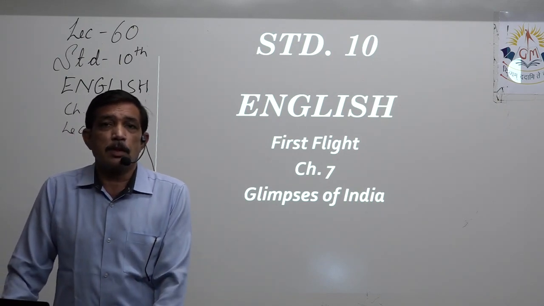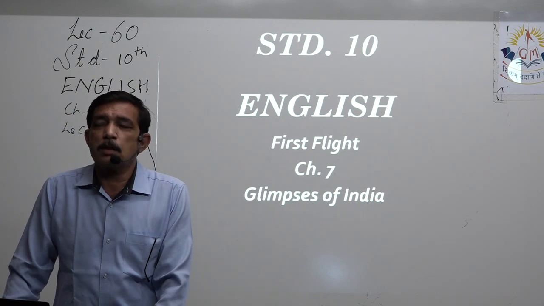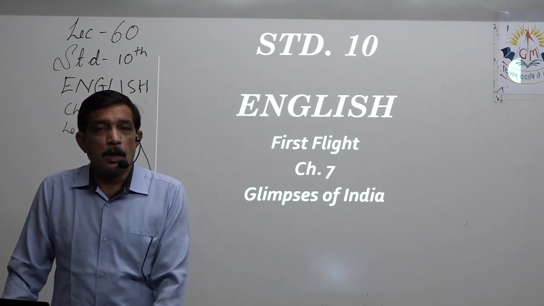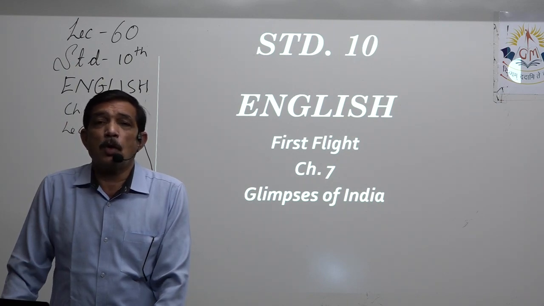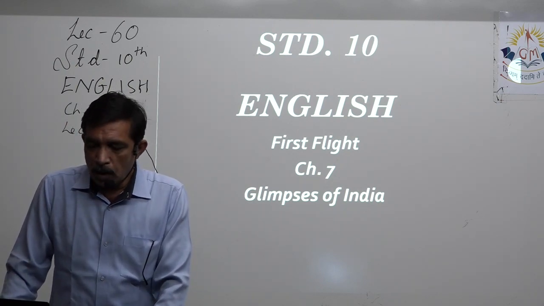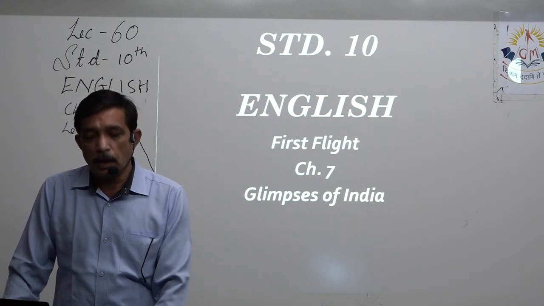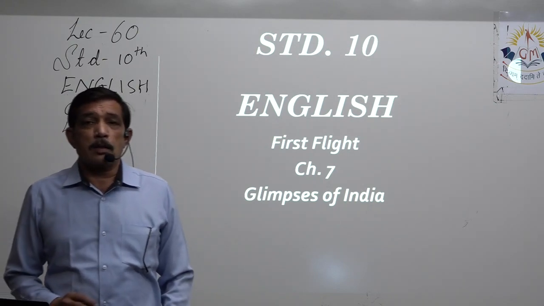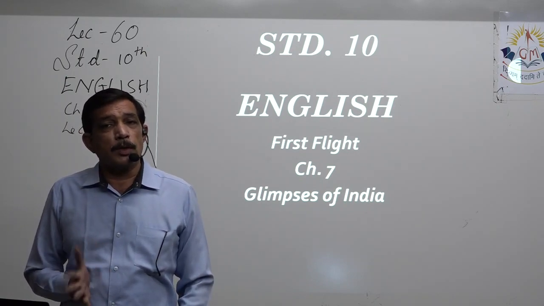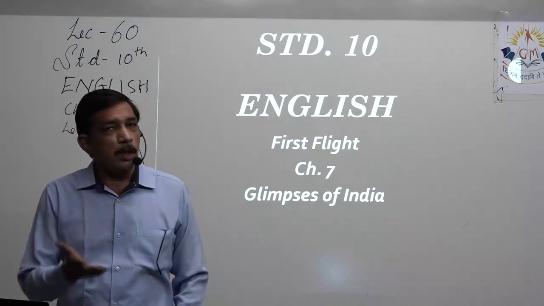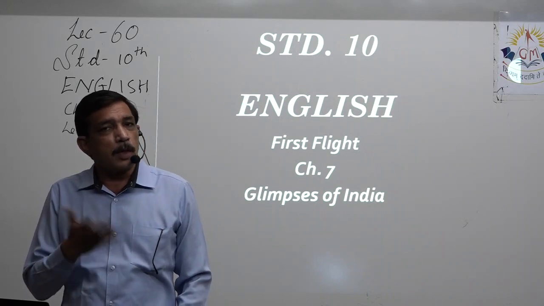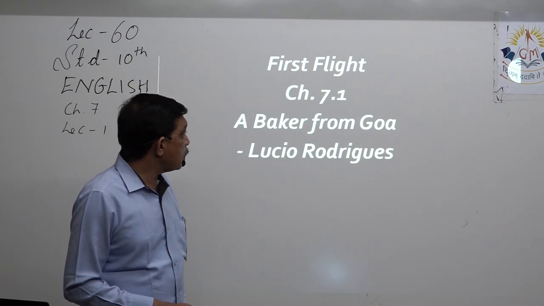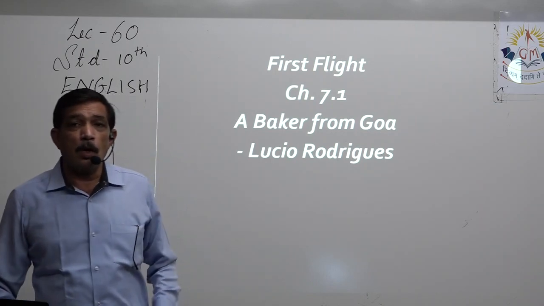So the chapter is divided into three smaller parts. Each part deals with one of the important regions of India. So that is why Glimpses of India. We'll be learning the different parts 7.1, 7.2 and 7.3. That is how we have named it. Otherwise it is part 1, part 2, part 3 internally. So let us learn the first part, 7.1, A Baker from Goa.